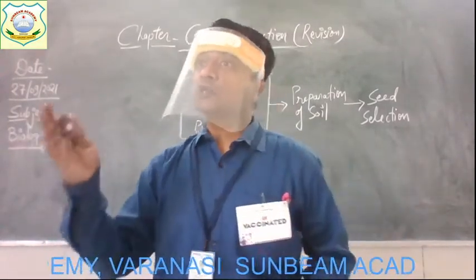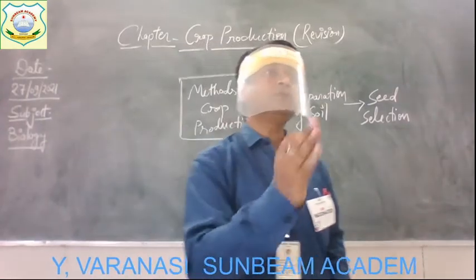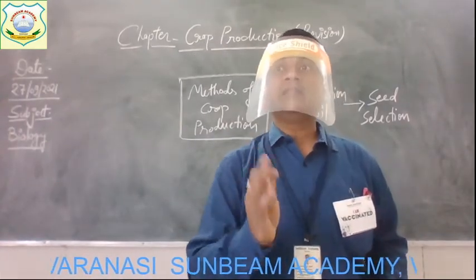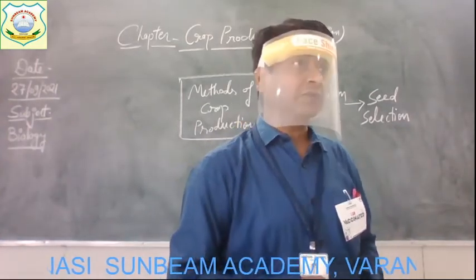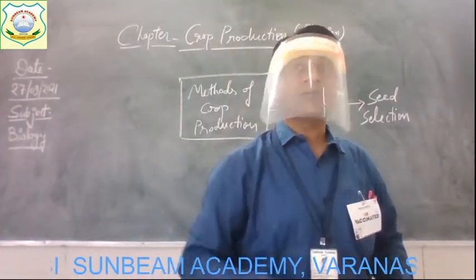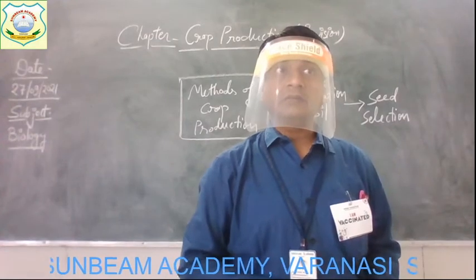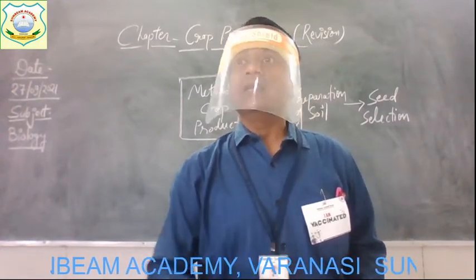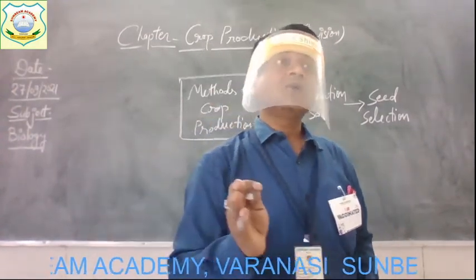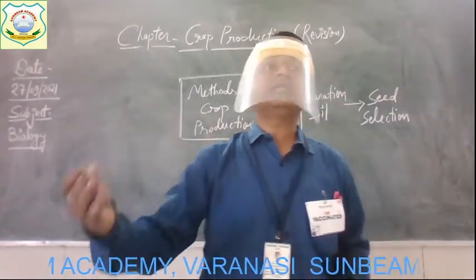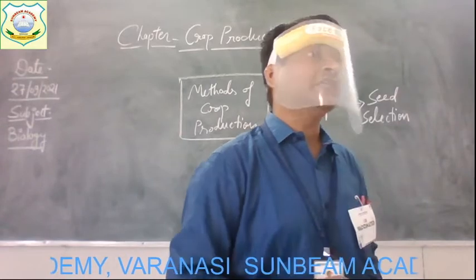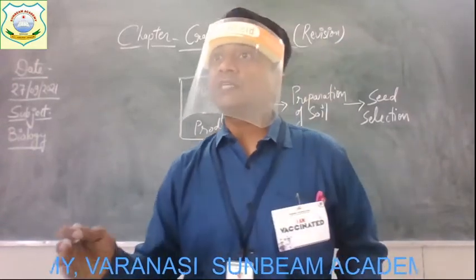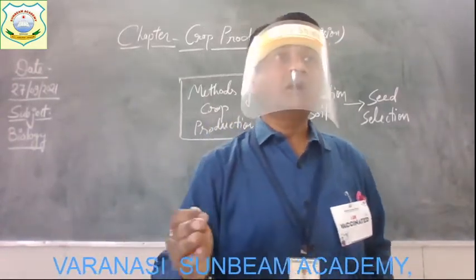So before sowing the seeds, you have to take the proper decision about which kind of seed you have to sow in your field if you want to improve your production. Get it? Understood? Seed selection is done on the basis of certain properties or characteristic features of different varieties of seeds.